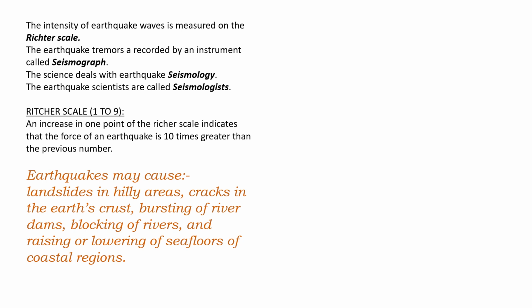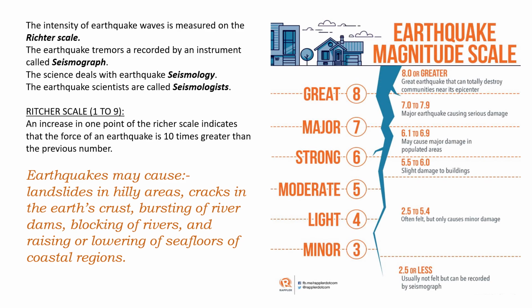The Richter scale can be 1 to 9. If you observe this Richter scale, an increase of one point indicates that the force of an earthquake is 10 times greater than the previous number. An earthquake may cause landslides in hilly areas, cracks in the earth's crust, bursting of river dams, blocking of rivers, and raising or lowering of seafloors of coastal regions.